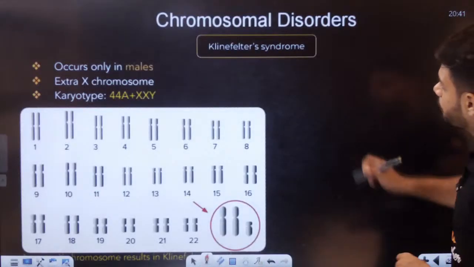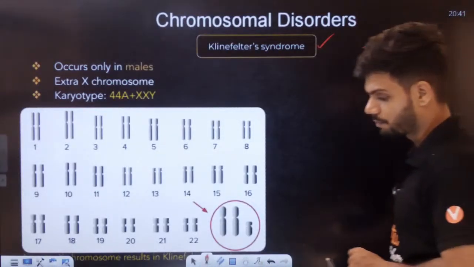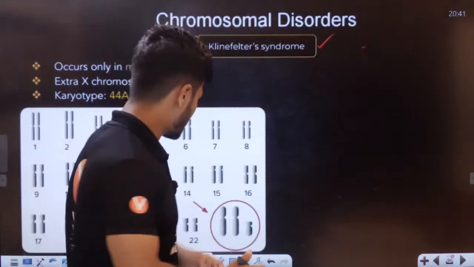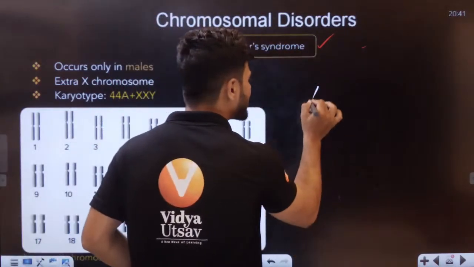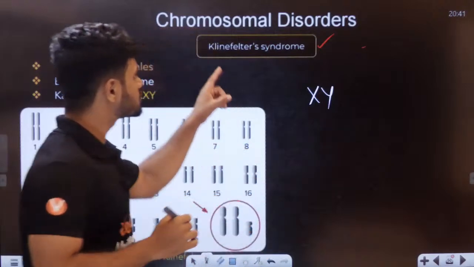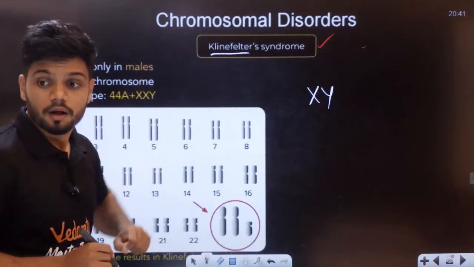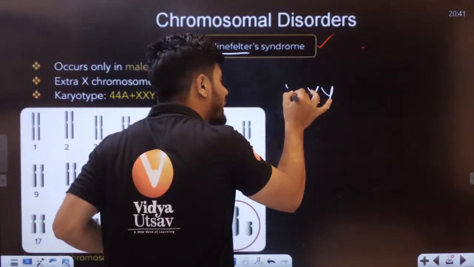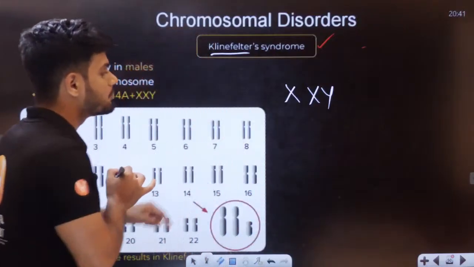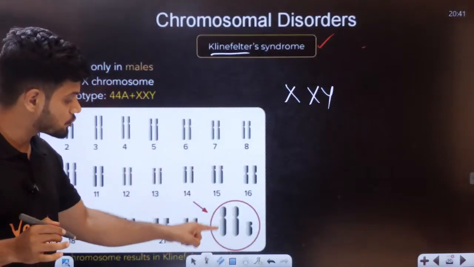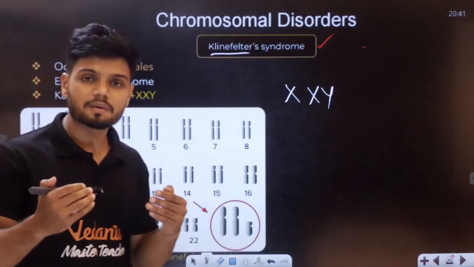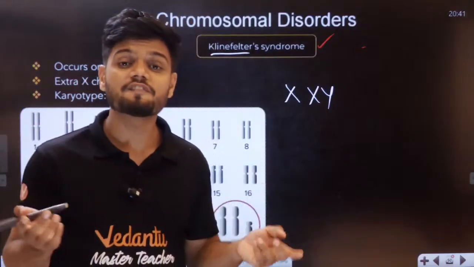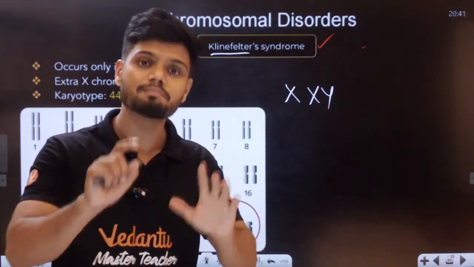Okay. Now, what is Klinefelter syndrome, students? Klinefelter syndrome happens only in the case of males. Now, generally males have XY chromosome. In the case of Klinefelter syndrome, a male will have one extra X chromosome, and because of this the male becomes completely sterile, and there are female characteristics in the male.